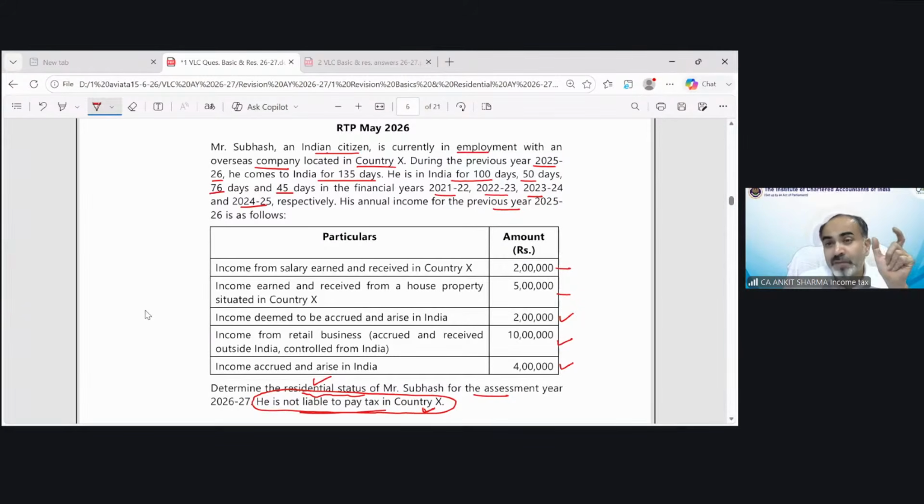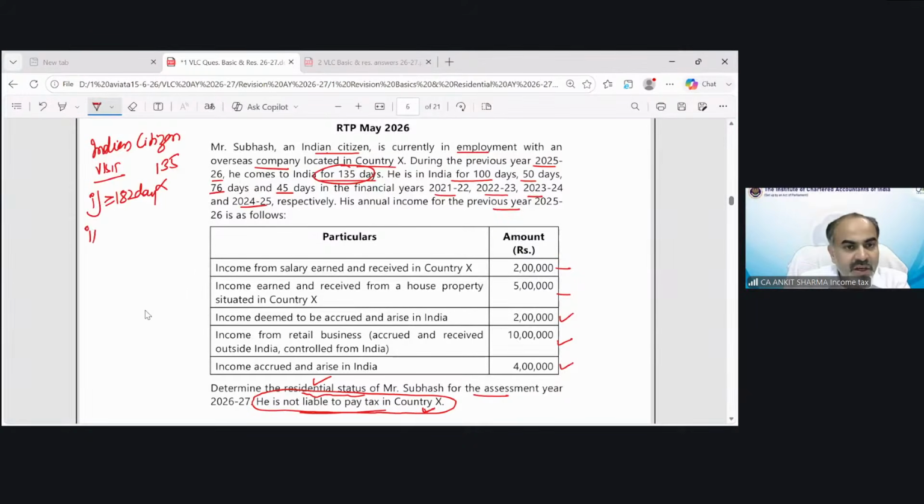Because this is a condition which is applicable in case of deemed resident, that you should not be liable to pay tax in the country in which you are earning income. So this information shows that the possibility of the deemed resident concept is also there, but we start it as a normal question. So, Indian citizen, residing outside India, comes to visit. So in case of visit, the more than 182 days condition is applicable, which is not satisfied because he comes to India for only 135 days. So this is not going to be satisfied.